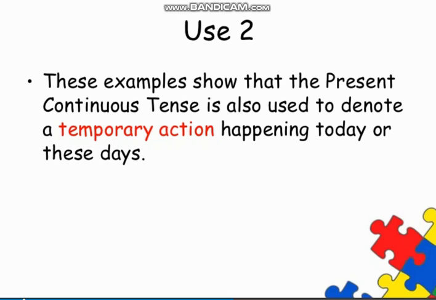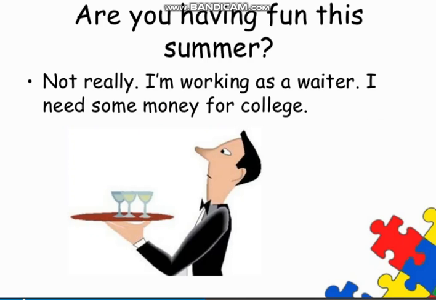Or as another example, you can see that the person is asked, are you having fun this summer? So it means that we are asking about a particular time. Not really. I'm working as a waiter. I need some money for college. As the person needs some money for college, he is just working the job of waiter temporarily, not permanently. Such actions also use present continuous tense.